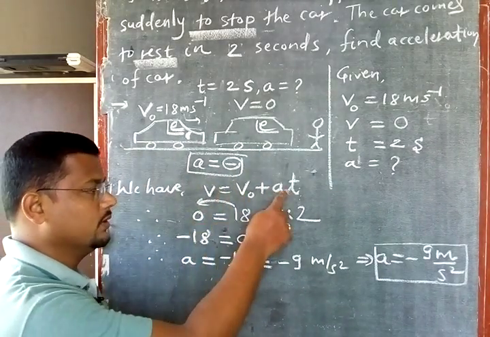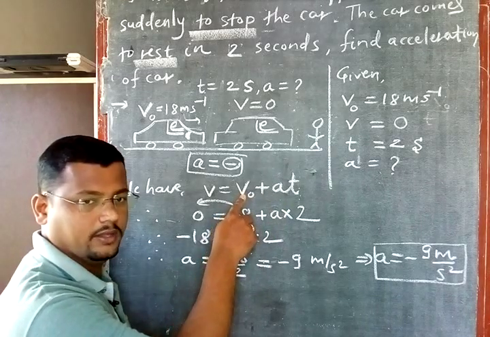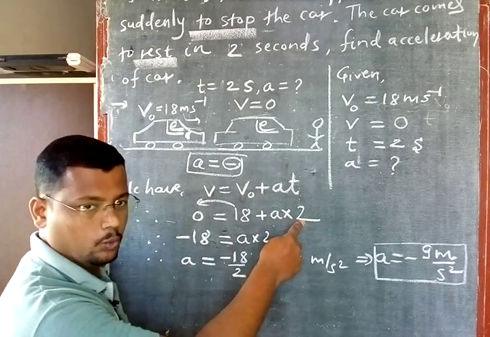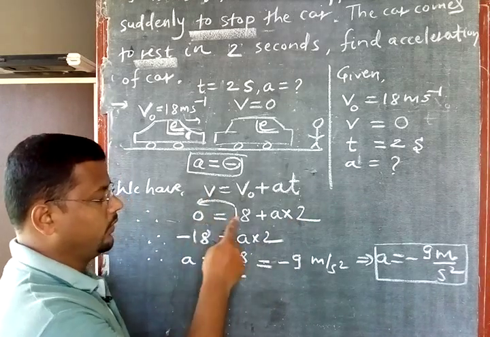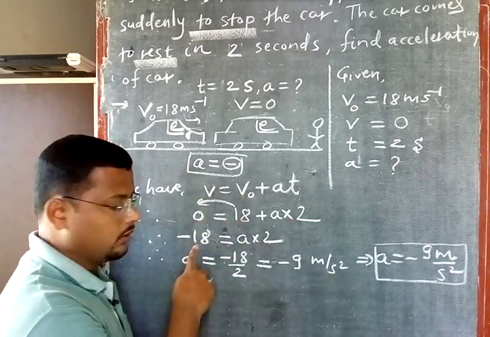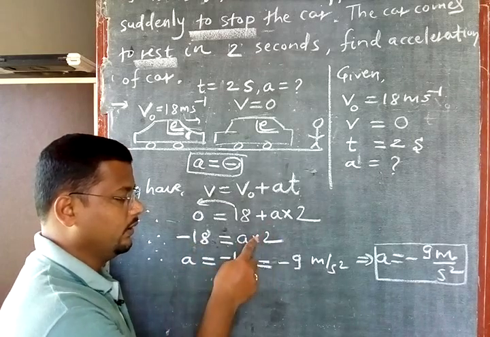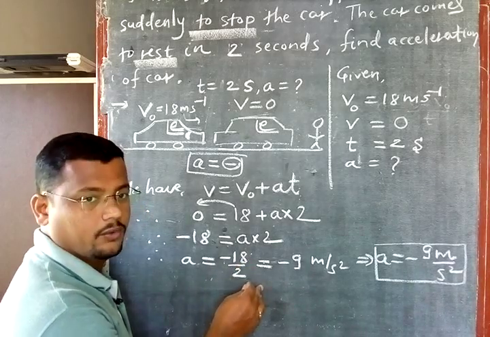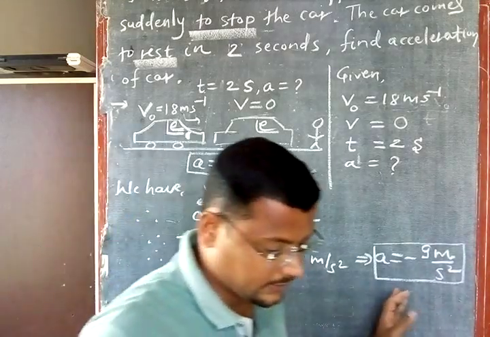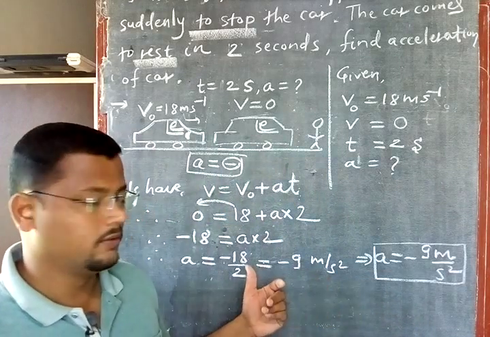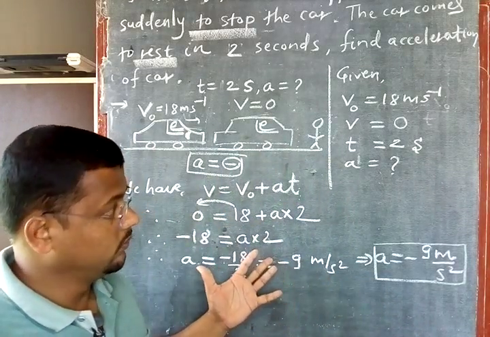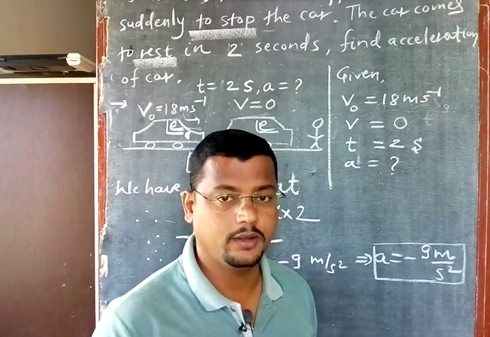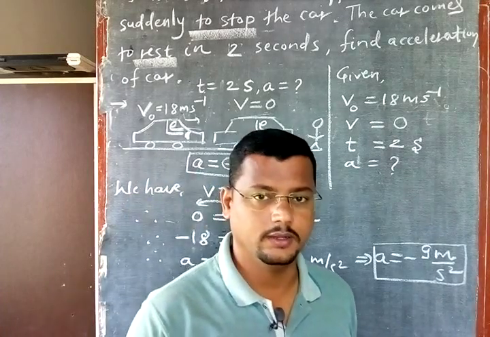v equal to v0 plus a into t. What is v0? Initial velocity 18, plus a, don't know. Time is 2. Final velocity 0. 18 on the left side is minus 18 and a into 2. Keep a there only and 2 is divided here. So minus 18 by 2 means it is 9, and your acceleration is equal to minus 9 meter per second square. Okay, this is your problem here. I hope you have understood this problem clearly.